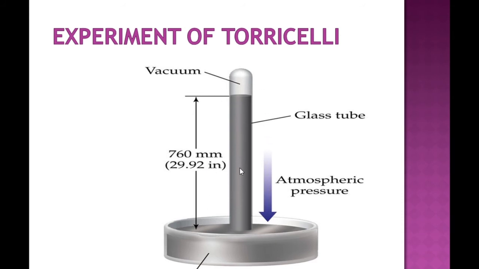This instrument by which air pressure is measured is called a barometer. Until now, the pressure of the air is measured by a barometer, which uses the process of Torricelli.